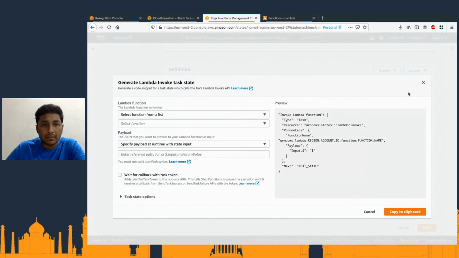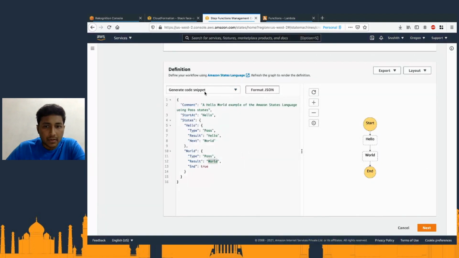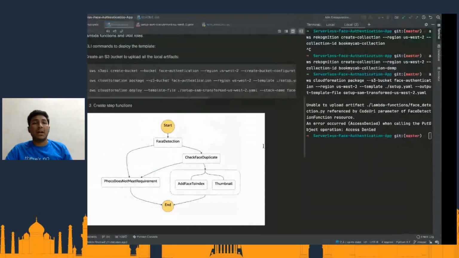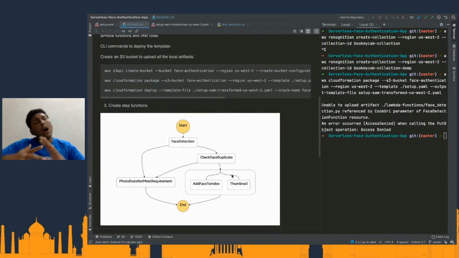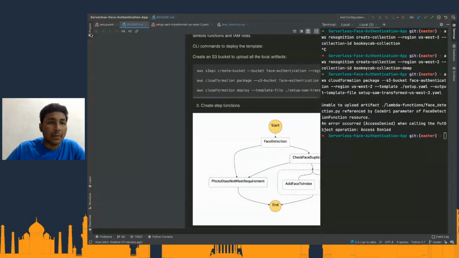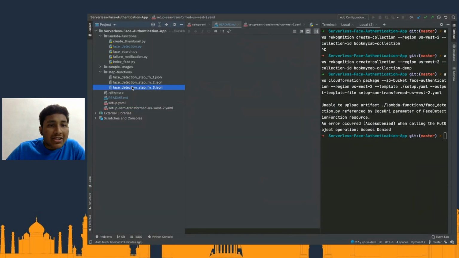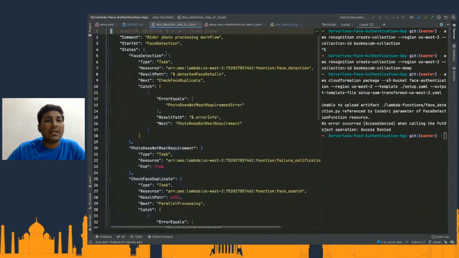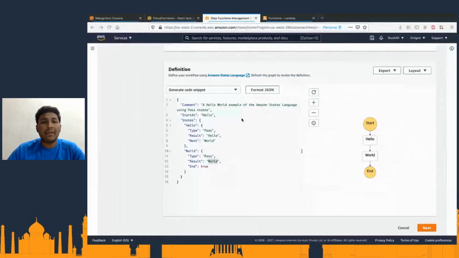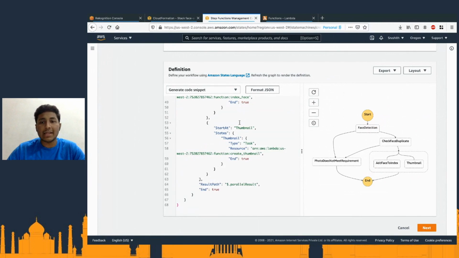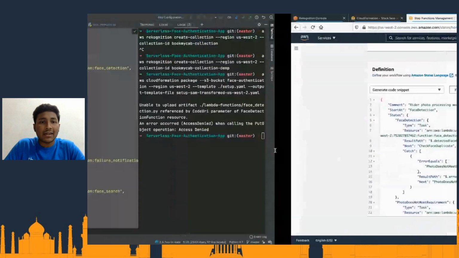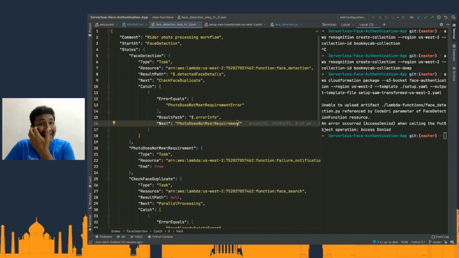Now, let's say, for example, excuse me, which we have observed here, right? We can have multiple complex workflows that can be defined as a part of our application. So what I'm going to do is, if you go to the project repository, set the step function number 3, because it has everything in it, all the Lambda functions and everything. You can replace it with this, and you can see here it has the face detection, check face duplicate, and everything. So let us quickly go through what exactly it is.